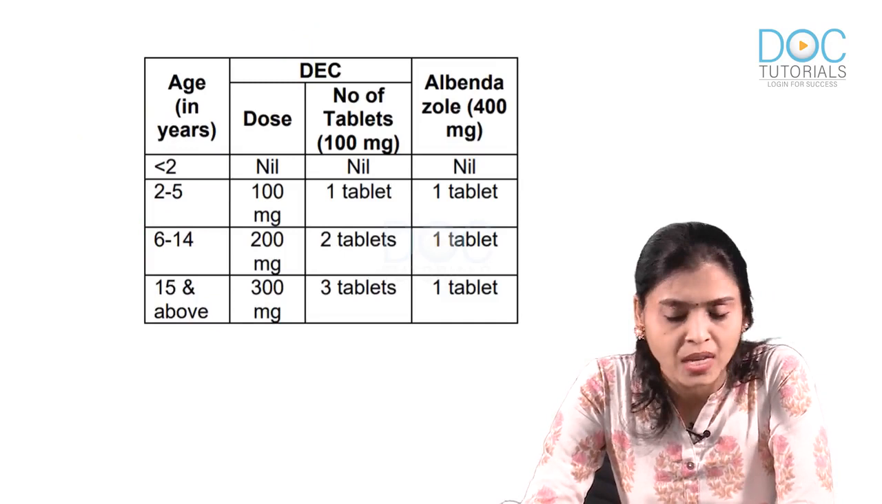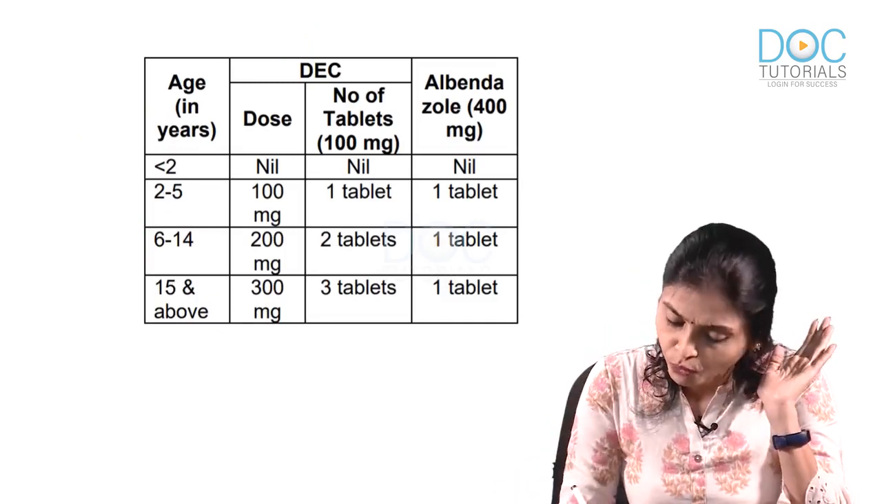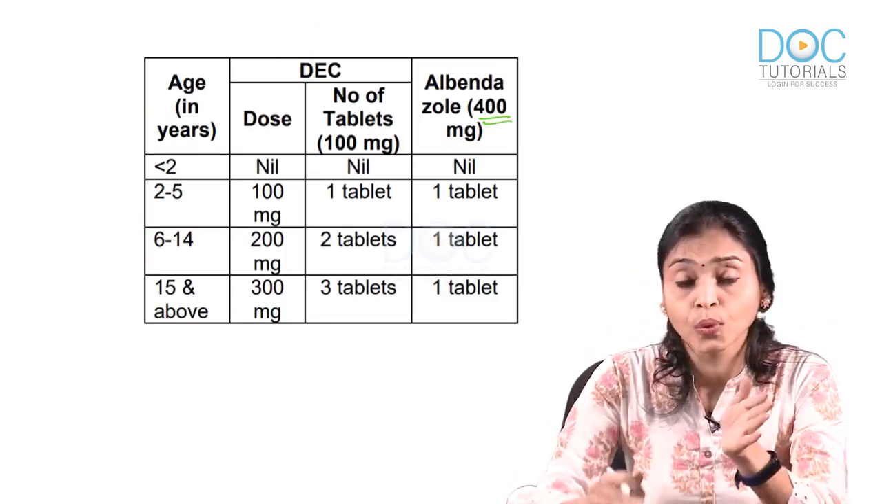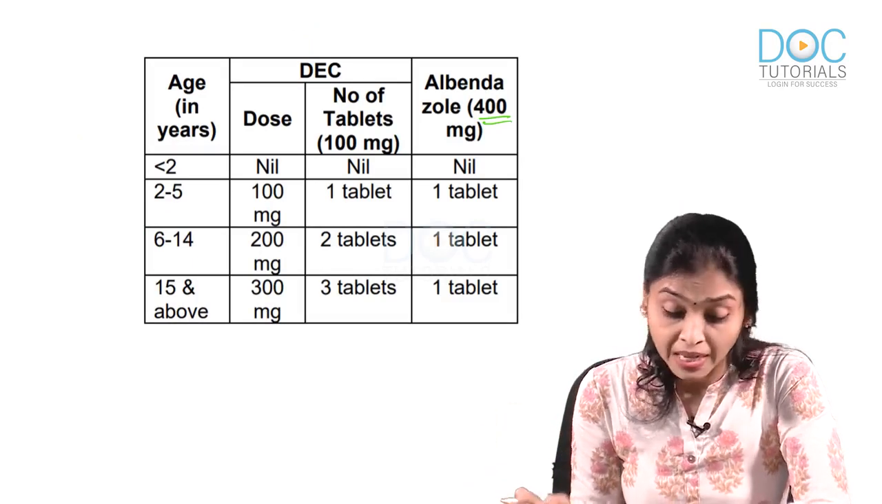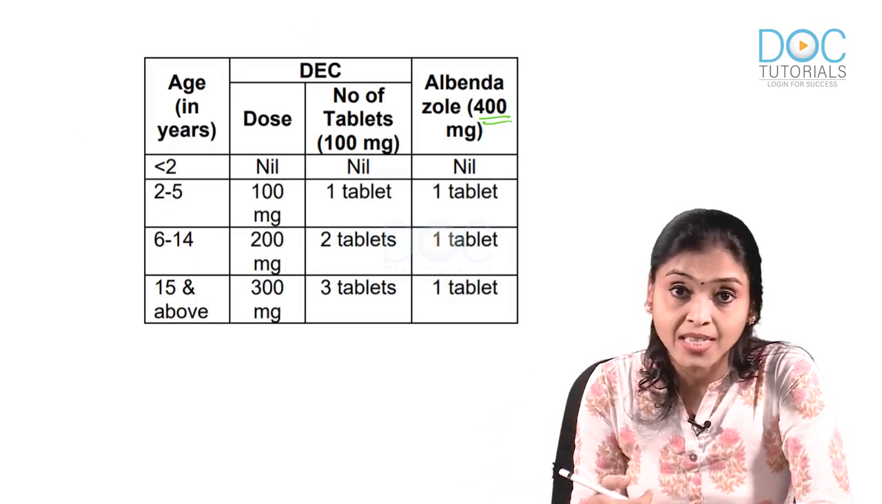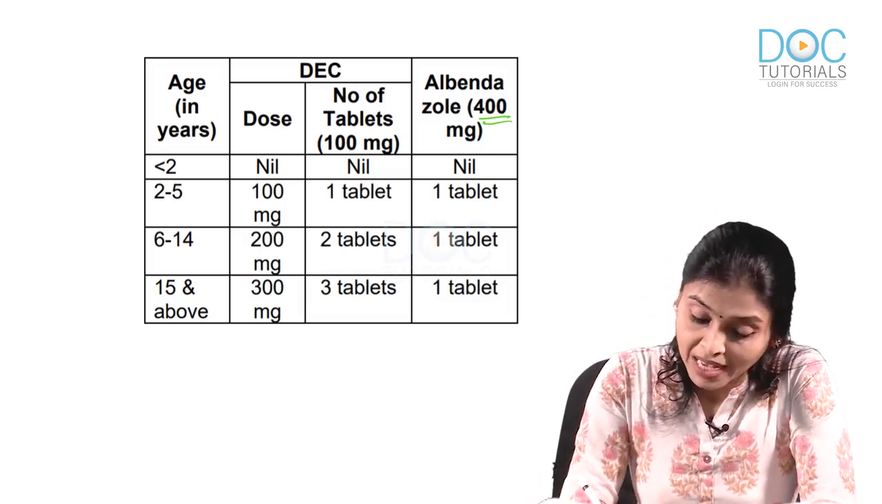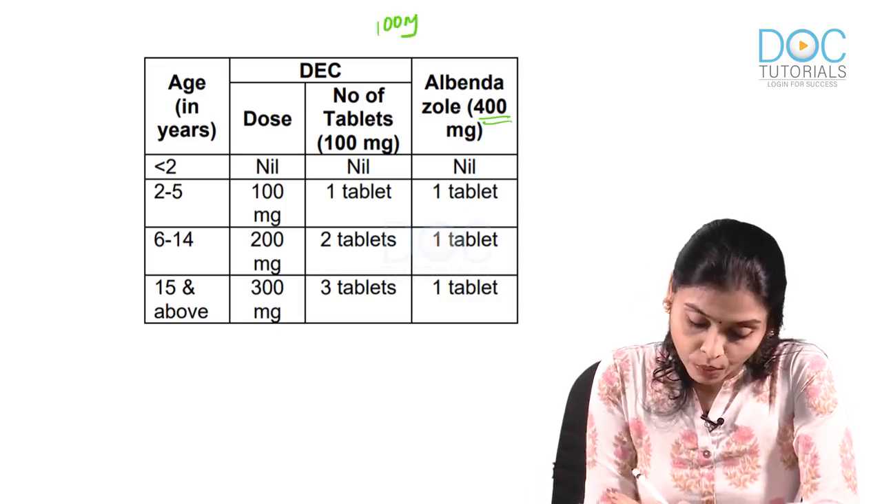That means the dose. Albendazole, nothing to worry, it is 400 milligram. To whoever you are giving, one 400 milligram tablet. Now the difference comes in DEC distribution, because DEC is available as 100 milligram tab. Now let's see how to give it.